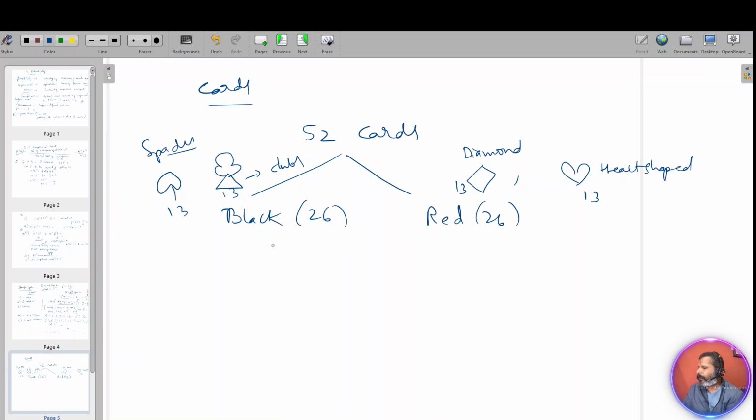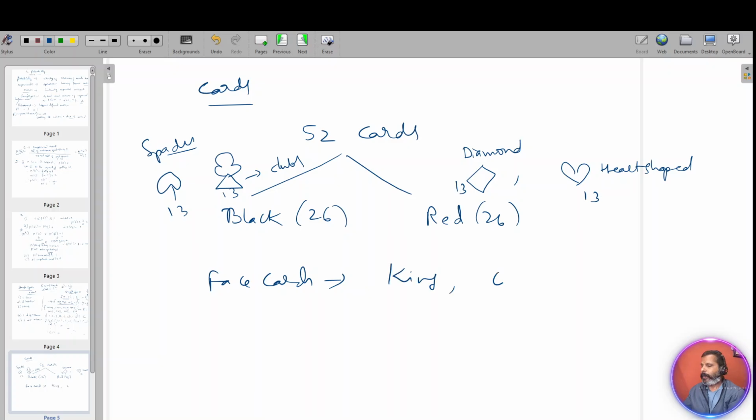Out of these 52 cards, there are some special cards. You know these special cards? They have not only numbers, the figures will be there. They are called special cards, or face cards. What are the cards?